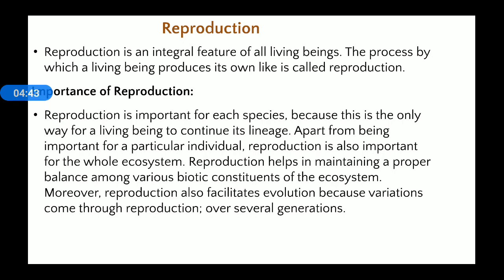So the process behind this evolution is reproduction, and through reproduction variations also come. What is variation? Variation is the change in an organism, or specific changes that are produced in an organism.